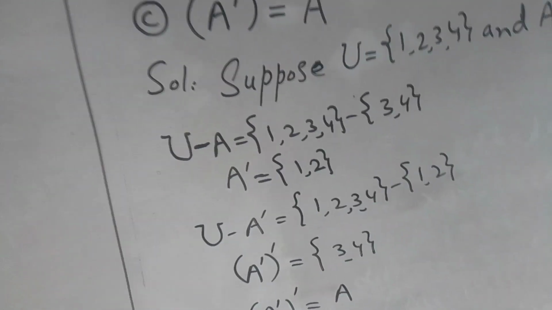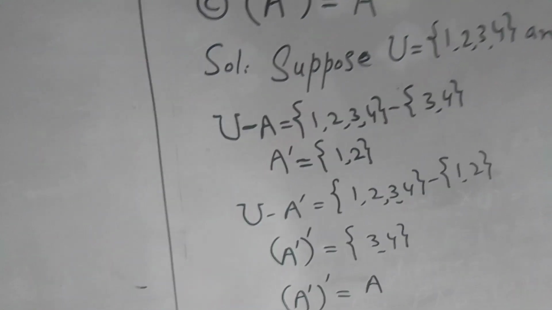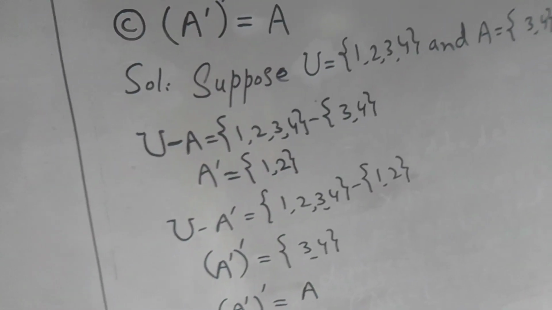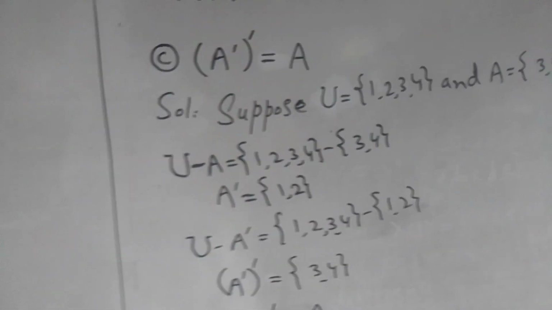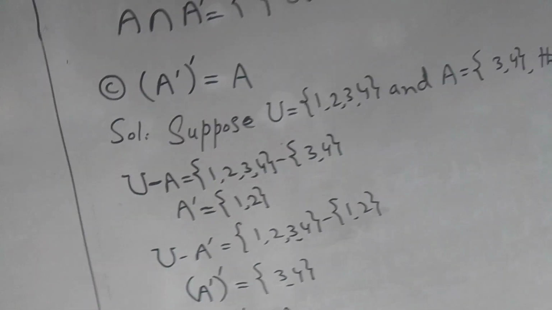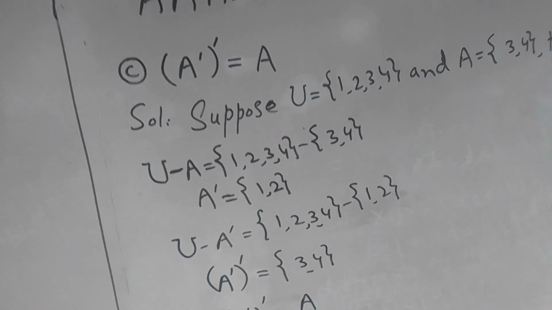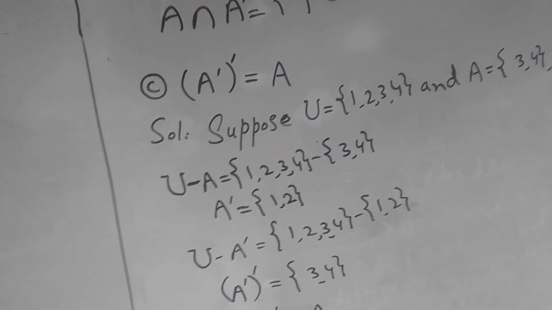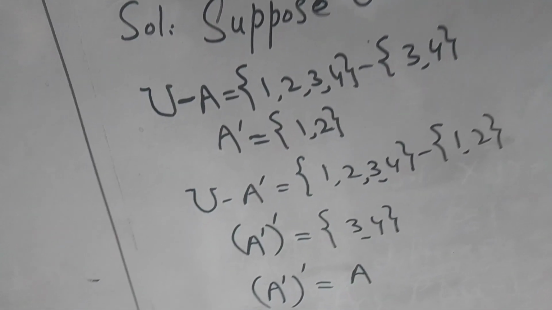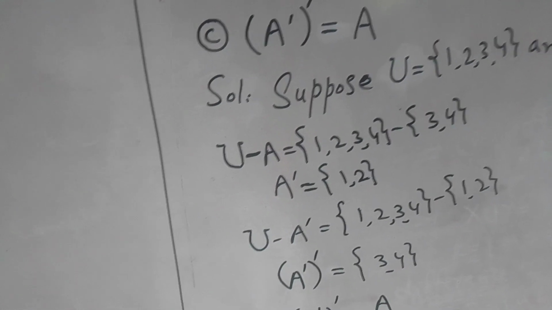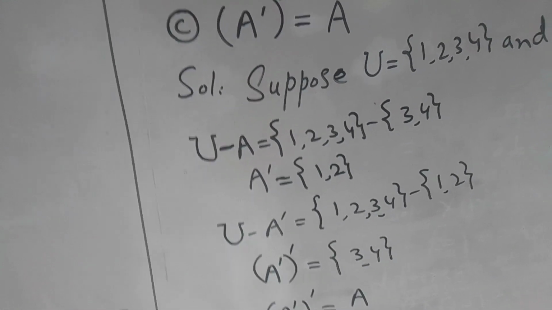Then universal set difference A is equal to: first we write the members of the universal set {1, 2, 3, 4} and the sign of difference. Then we write the members of set A, {3, 4}, and then we see that 3 and 4 are common to both sides, so these are cancelled, and the remaining members are A complement is equal to {1, 2}.